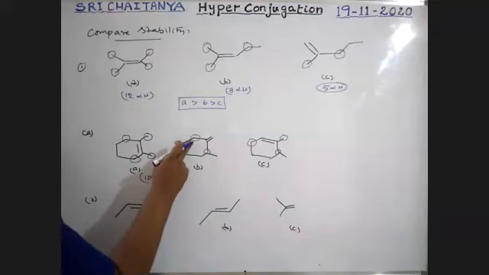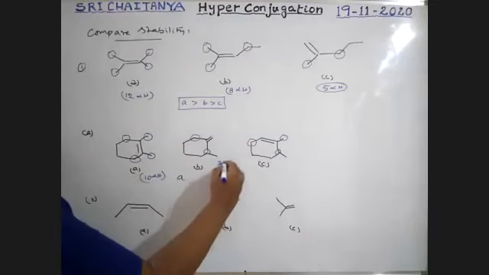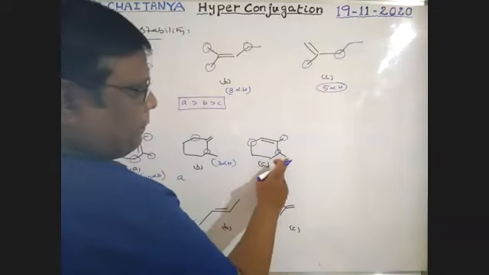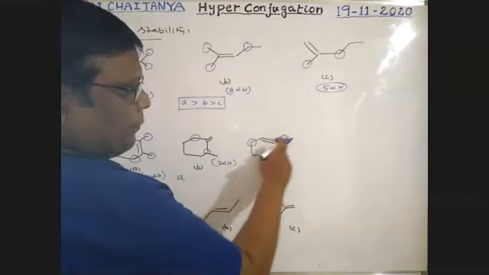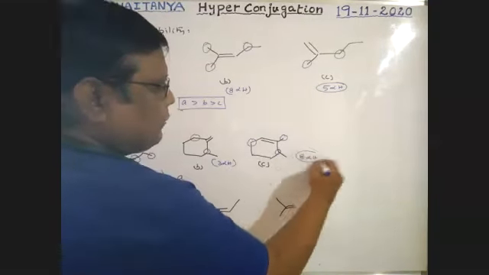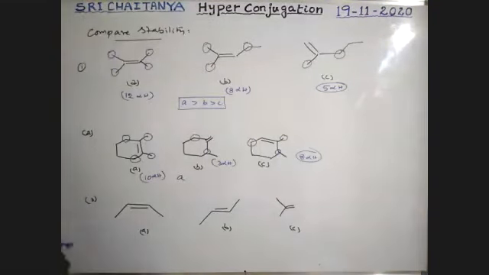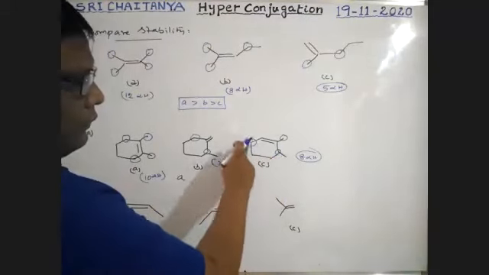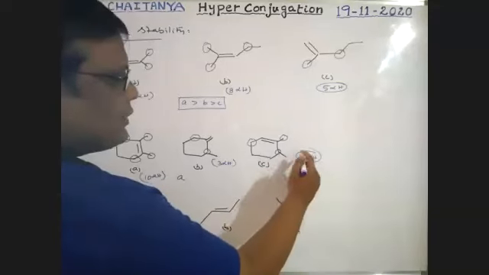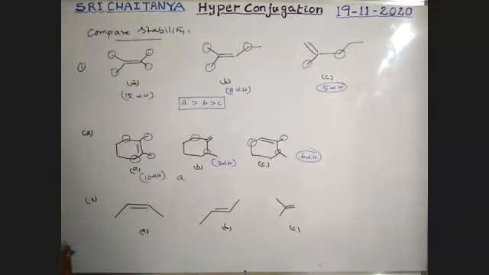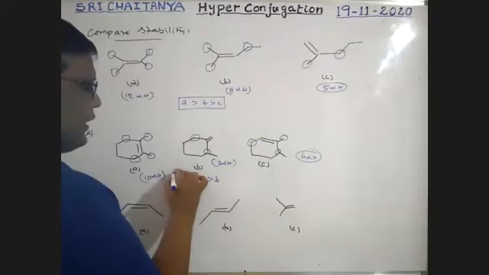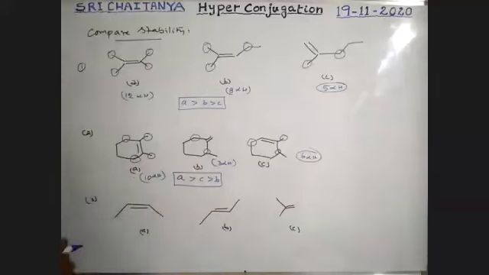Here 2 plus 1, 3 alpha hydrogens. Here 3, 2, 5, 5 plus 3, 8 alpha hydrogens. Not 8, it is 6 alpha hydrogens. Therefore, A greater than C greater than B is the answer.